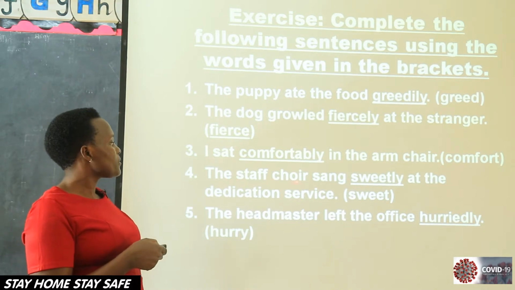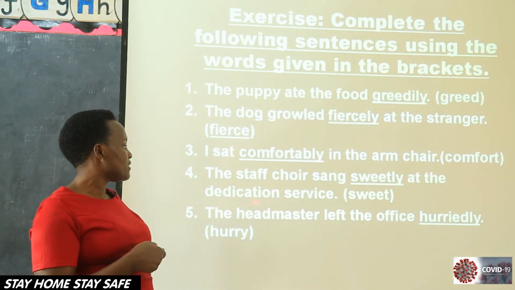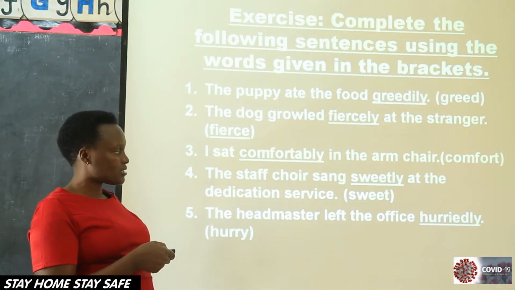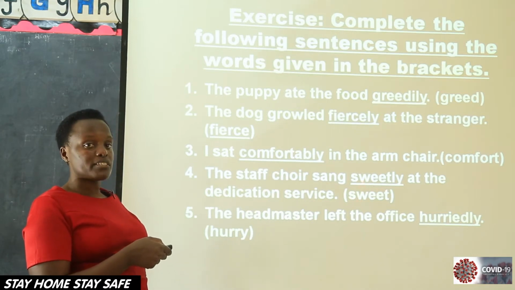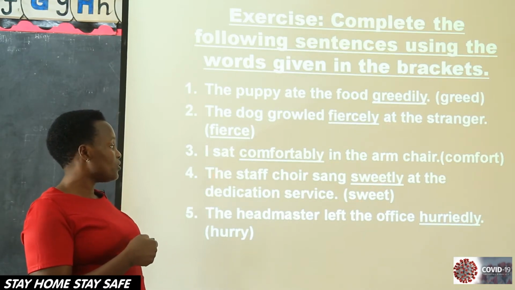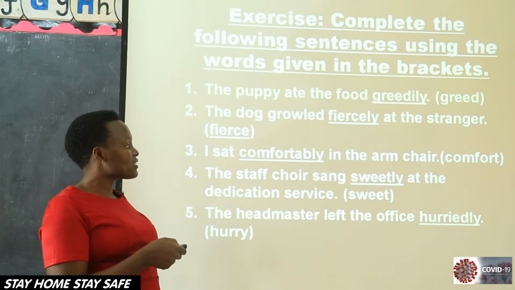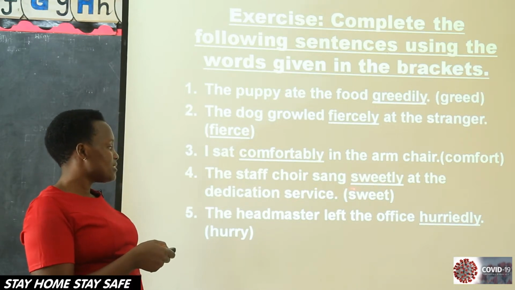The staff choir sang dash at the dedication service. We have the word sweet. Here we simply add LY. So we are going to say, the staff choir sang sweetly at the dedication service.